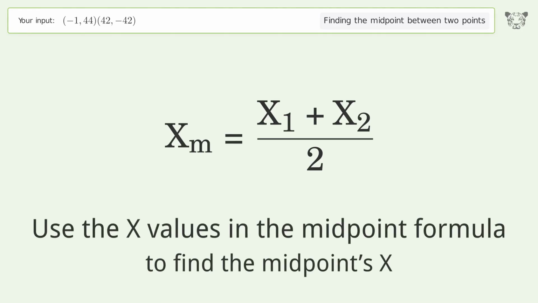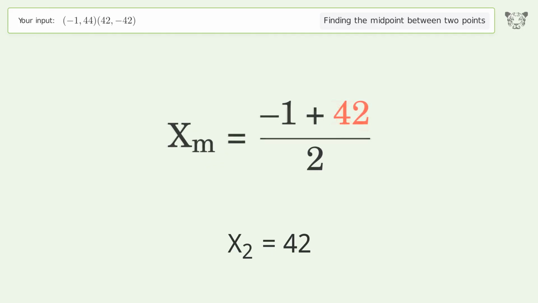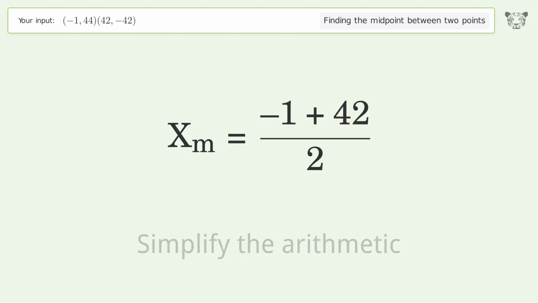Use the x values in the midpoint formula to find the midpoint's x. x1 equals -1. x2 equals 42. Simplify the arithmetic.